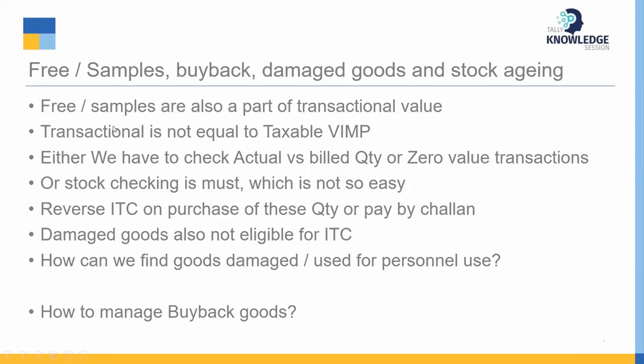Even if you use the material for your personal use, for example, pickle material is there, and I am using 2 bottles for my home consumption, even then I have to reverse the ITC, input tax credit, because only saleable goods are eligible to take input tax credit.